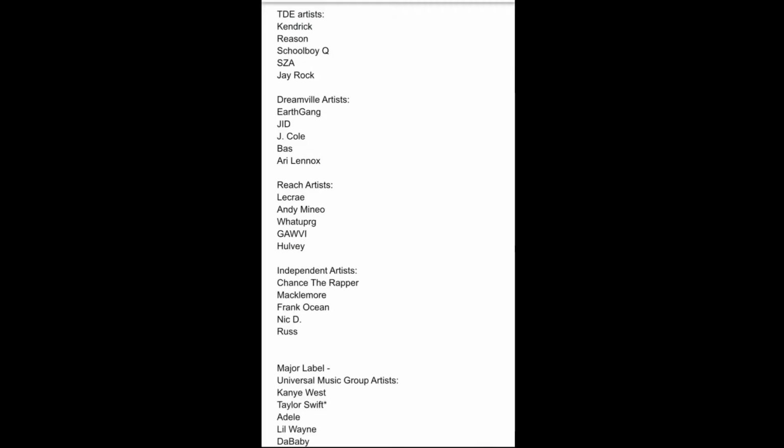Here's the bank of artists that I have to choose from. I tried to diversify a little bit. As you can see, there are 5 artists from each respective group. And by the way, these artist rosters are based off of what Google told me, so if anything is wrong, don't come for me in the comment section. But if you do, do it politely and with a smile because it helps my algorithm.